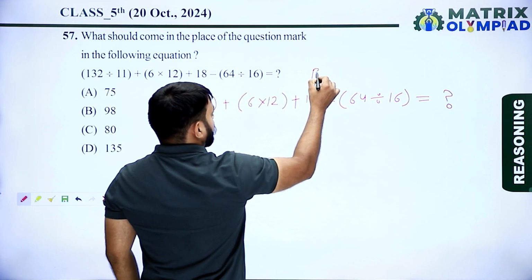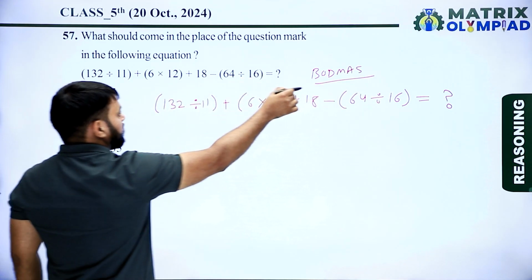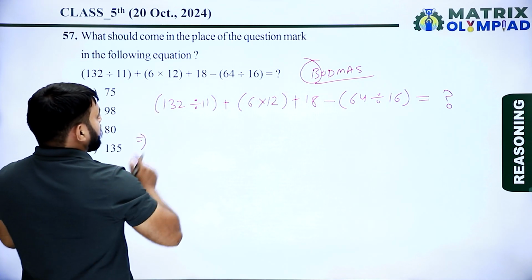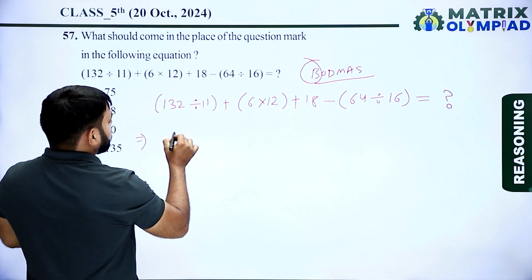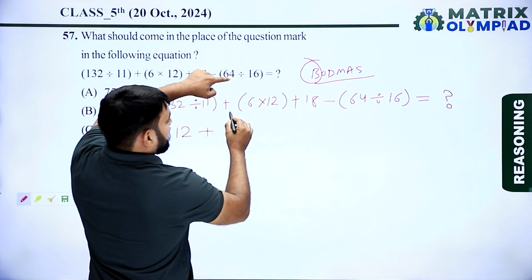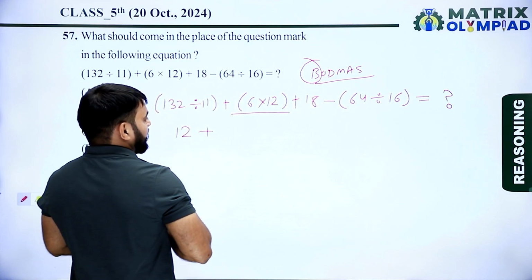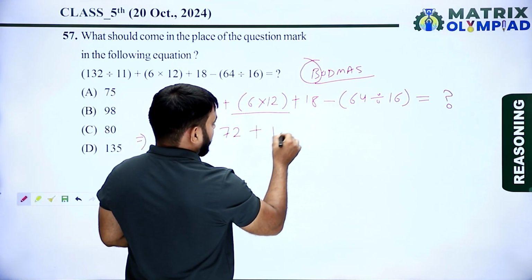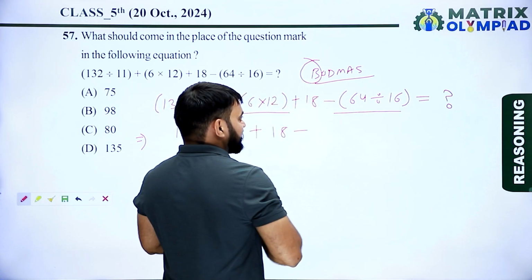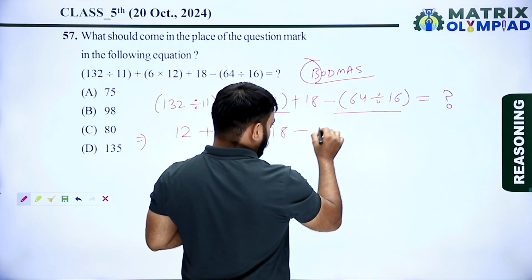First, using BODMAS rule in this equation, first solve the brackets. So solve the brackets. It means 132 divided by 11 is 12 plus. Now solve the next bracket. 6 multiplied by 12 it means 72 plus 18 minus. Now solve the next bracket. 64 divided by 16 it means 4.